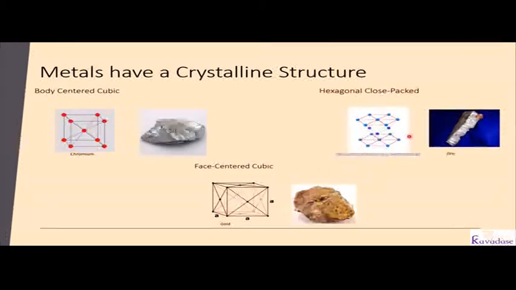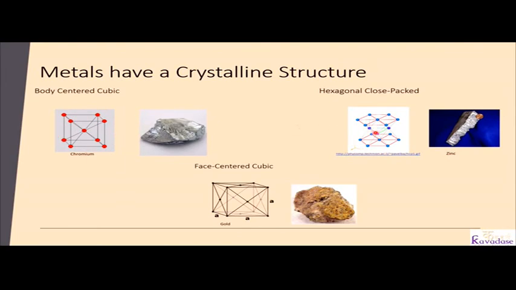The third one is hexagonally close packed, HCP. This is the structure of HCP. This is zinc, so zinc has an HCP structure. This is the unit cell of chromium, and this is the atomic arrangement of chromium. If I make a repeated pattern of this structure, then I will get the complete chromium material.